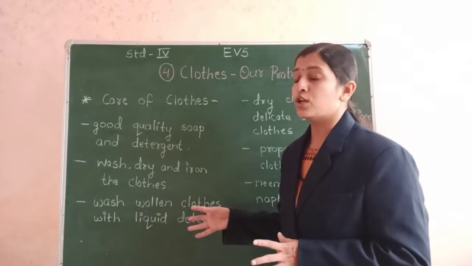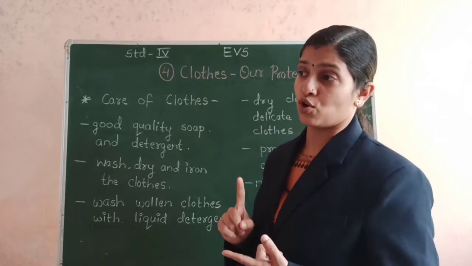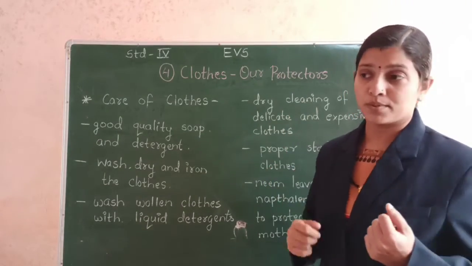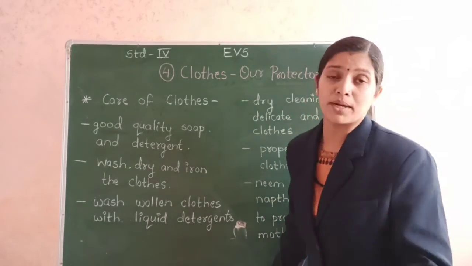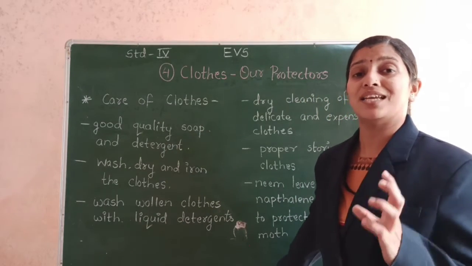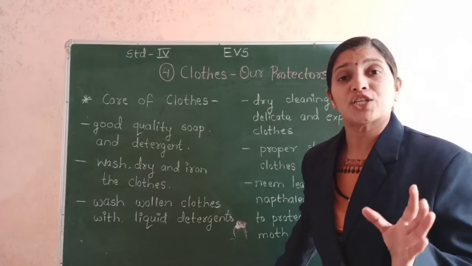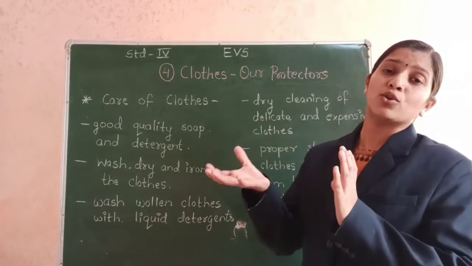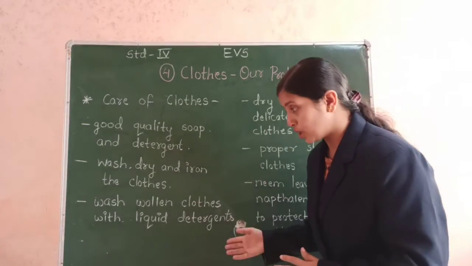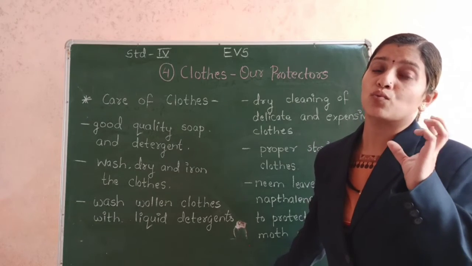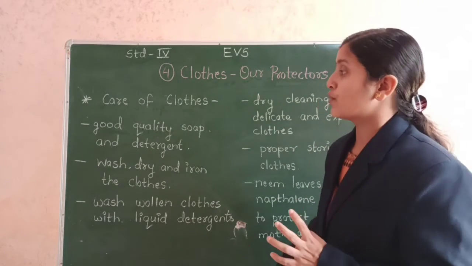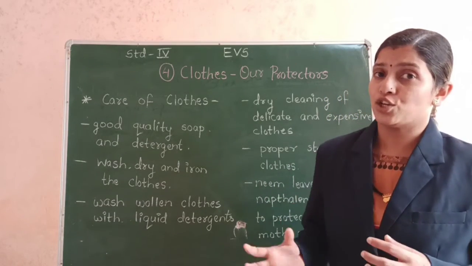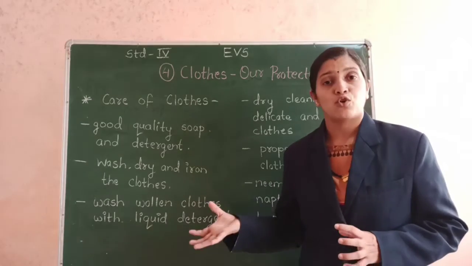Also the woolen clothes that we use, like sweaters, socks, scarves, mufflers, head caps, jackets, all these clothes which are made of wool should be washed with a liquid detergent which is specially made for woolen clothes. The detergents and the soaps that we use for our regular clothes do not suit the woolen clothes. So the life of the woolen clothes will not get longer if we use the same detergent and soap.